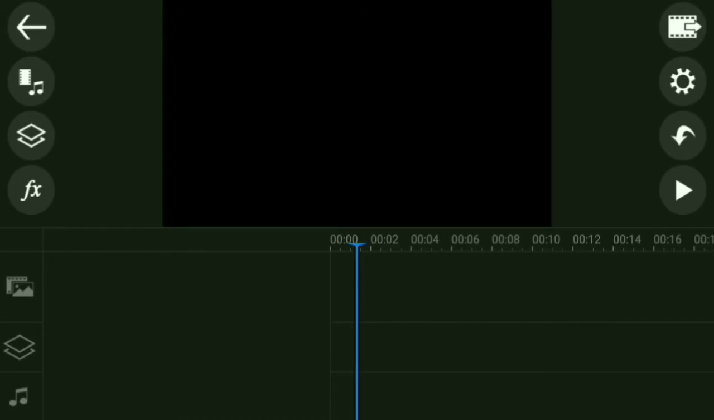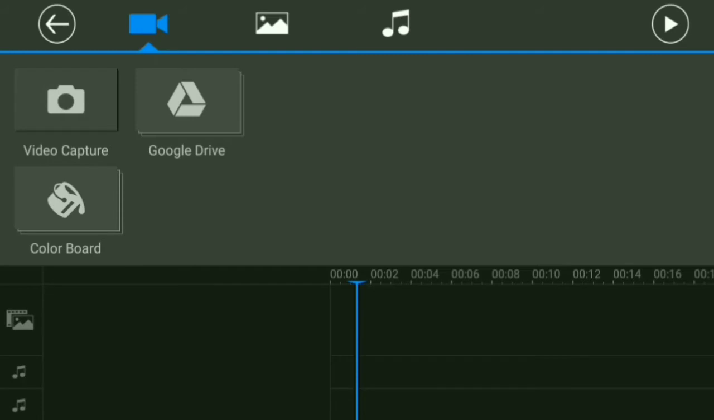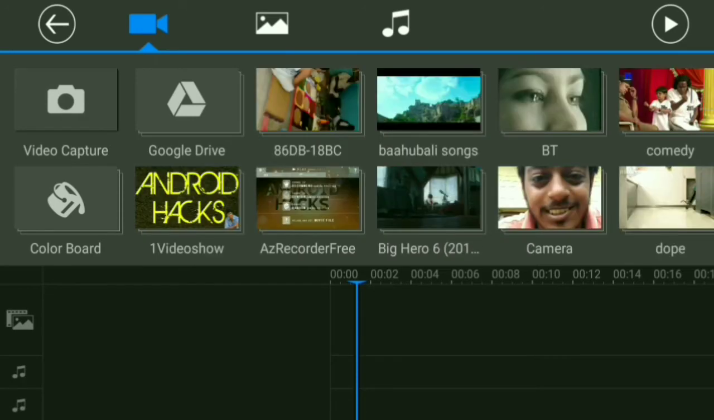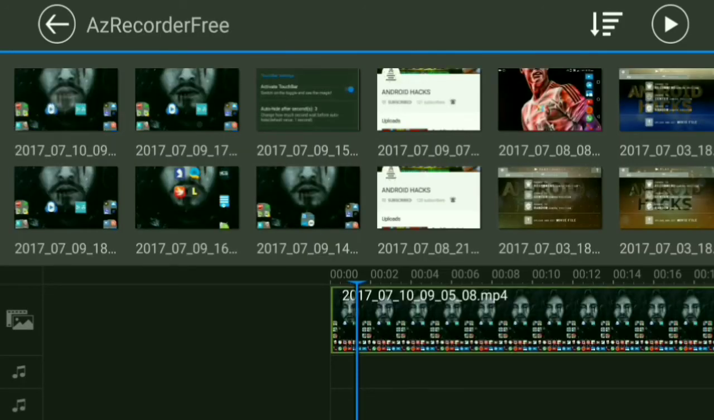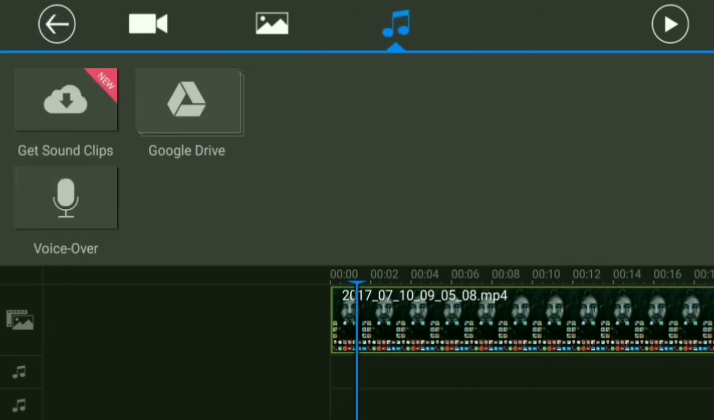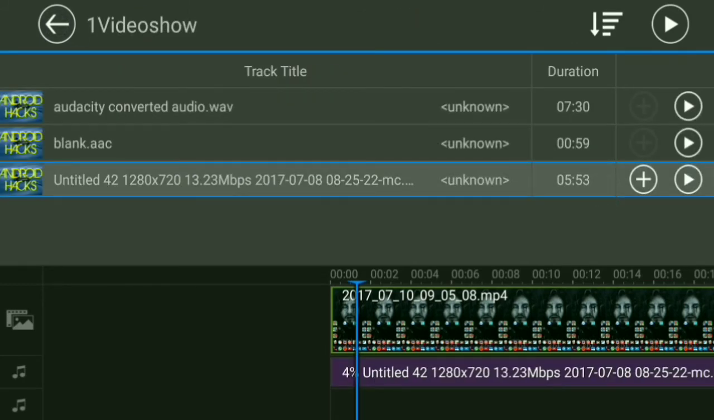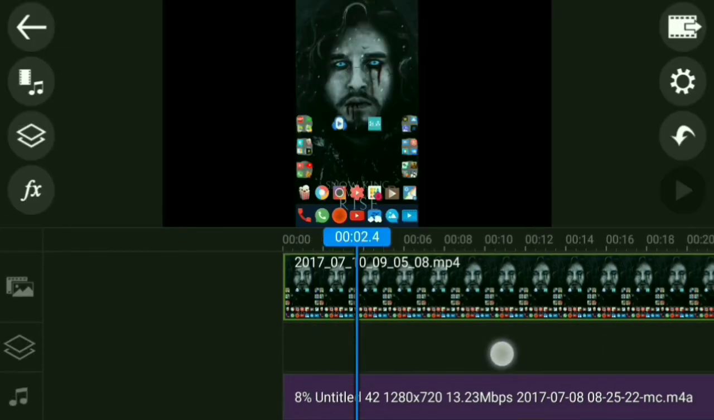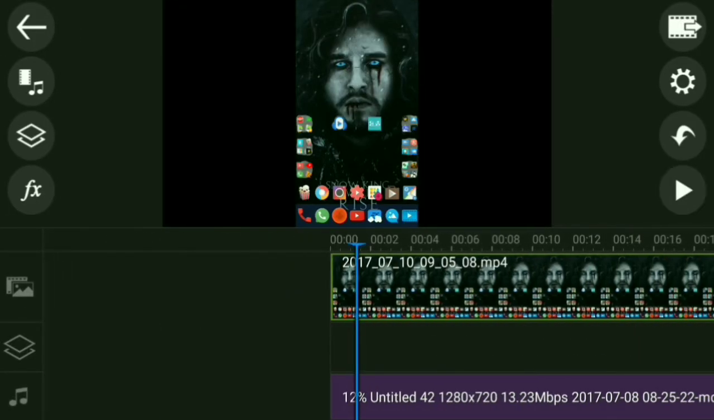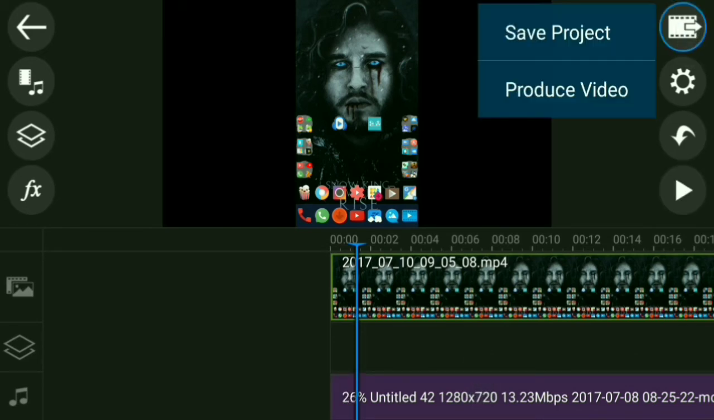Now add the edited audio file to the video file. To do so, I'm using PowerDirector. Open the video file first. Now add the audio file. Set your audio file. After you're done, save it.